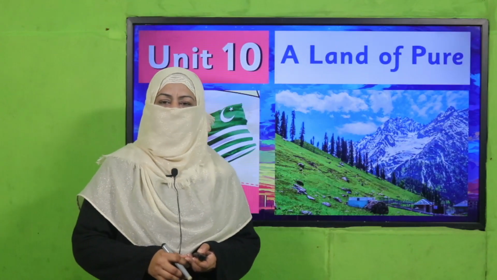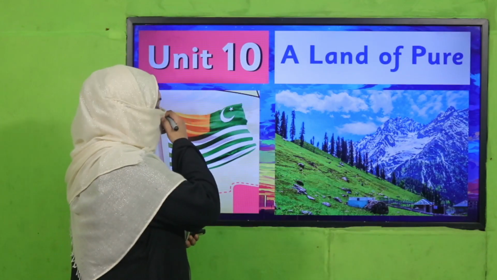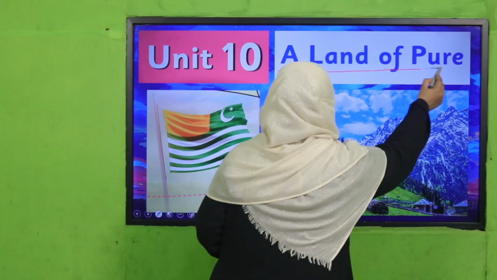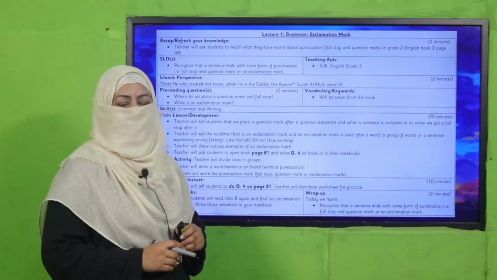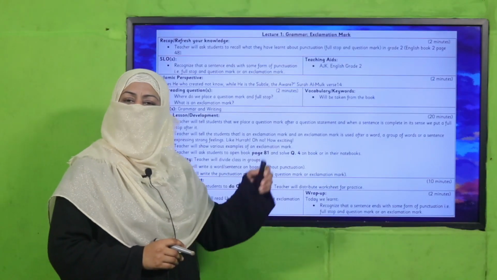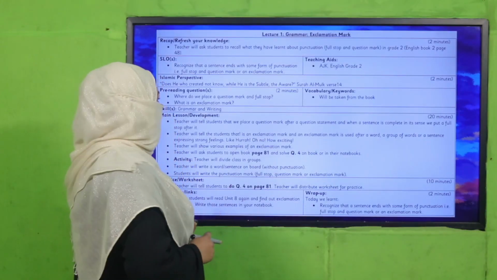We are going to start Unit 10. Its title is A Land of Pure. My dear fellow teachers, this lesson plan, PowerPoint presentation and worksheet links are given. You may click it, download it, follow it as it is, or modify it for your convenience. I'm going to deliver my lecture according to this lesson plan.